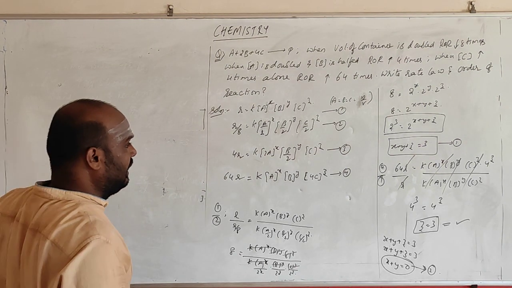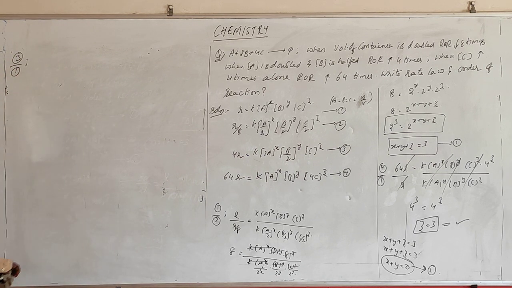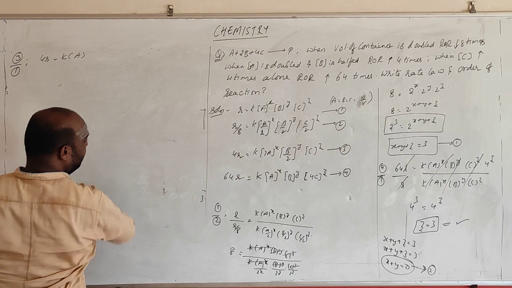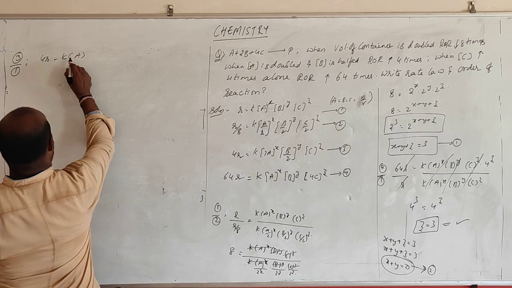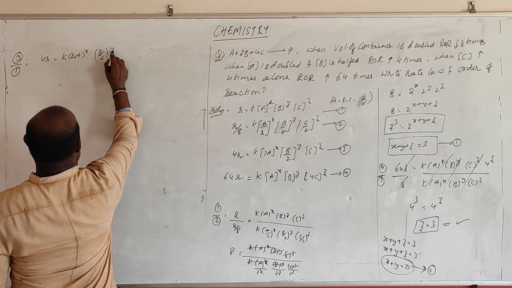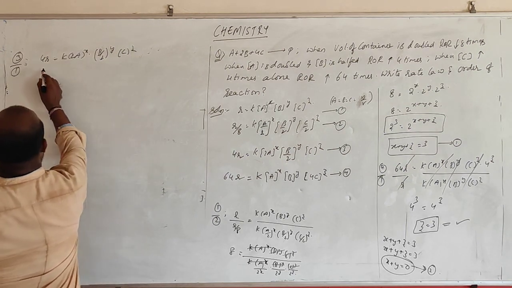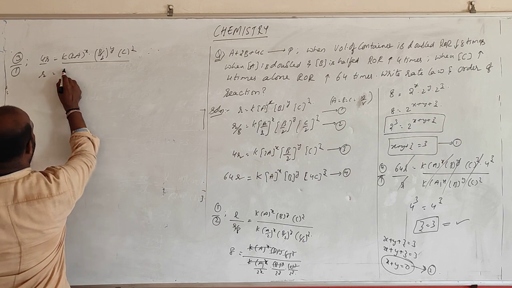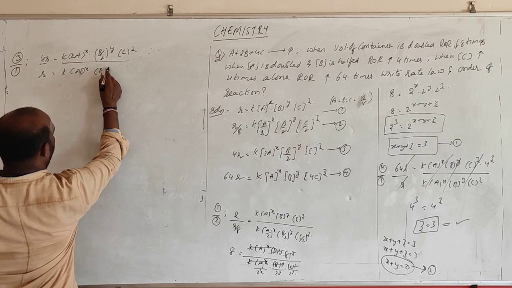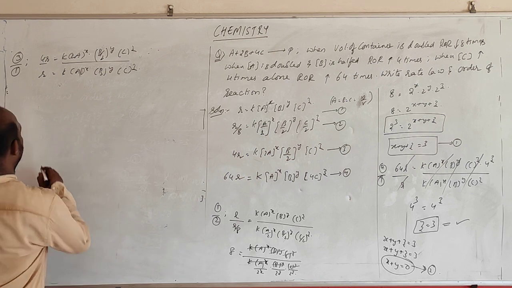The third equation: 4r is equal to k into 2a power x, b by 2 whole power y, c power z, by 1. r is equal to k into a power x, b power y, c power z. This is the first equation. Among these two, what happens?